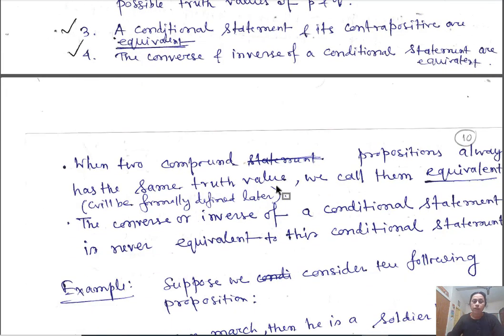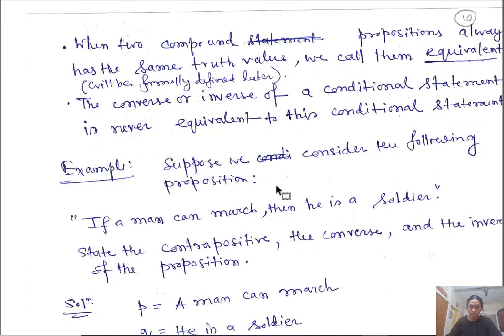Okay. Now there are certain examples. Consider this proposition. If a man can march, then he is a soldier. What will be the contrapositive statement, converse statement, and the inverse statement of this proposition? Okay, for this proposition, what are the contrapositive, converse, and inverse statements?